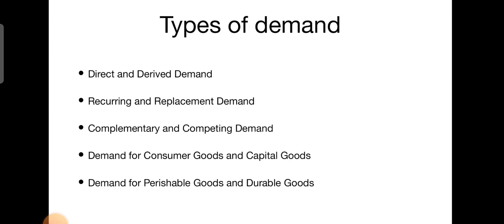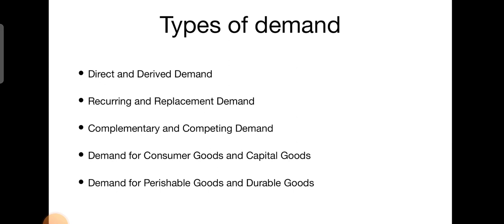The next one is recurring demand and replacement demand. Recurring demand means the demand for a product which will be used always. And replacement demand means, if the price of one of the products increases, we can replace it with something else. So that is called replacement demand. And the third one is domestic demand and industrial demand. The distinction between these two is from the pricing and distribution point of view of the product. The price of water, electricity, coal, etc. is usually kept low for domestic use as compared to the price for industrial use.